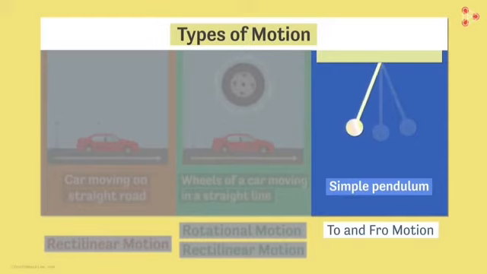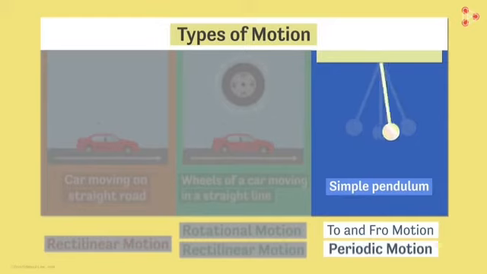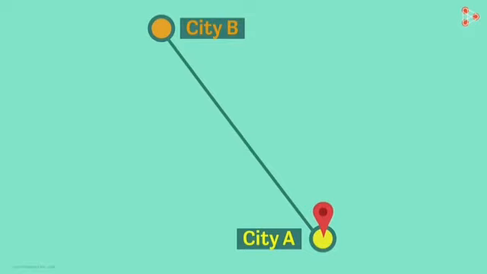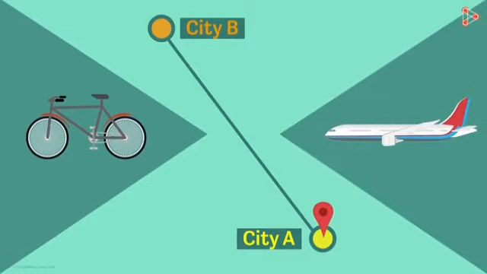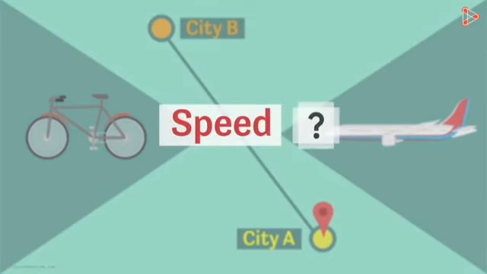Now, city A to city B, that's why I told you in class 8. You want to go by a bicycle or by an aeroplane. Now, you use an aeroplane. Why? Because it goes at a great speed. What is speed? The time taken by a particular vehicle, that is called the speed of the vehicle.